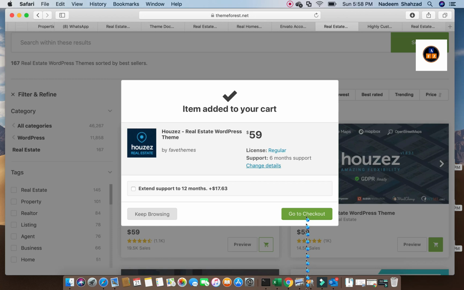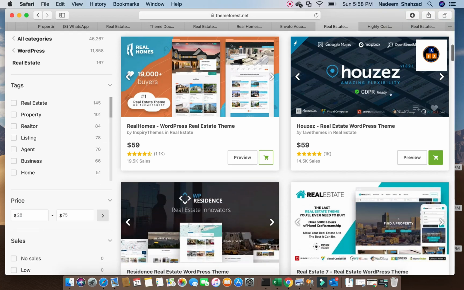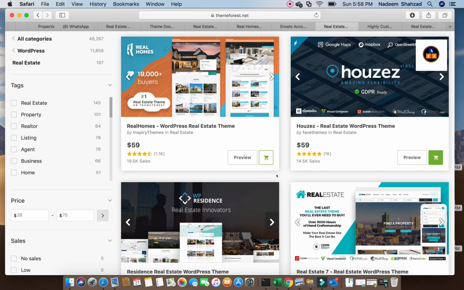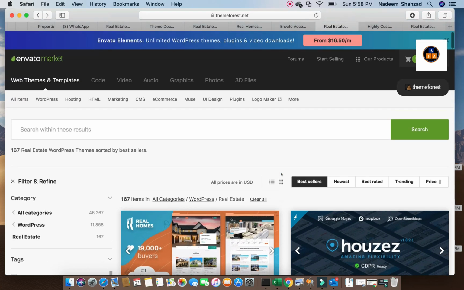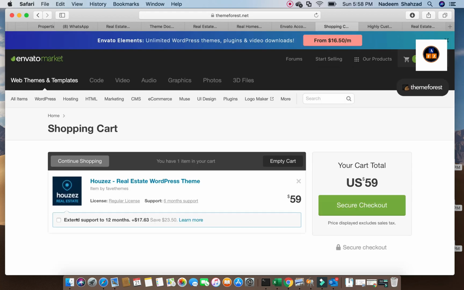Now it is adding this product into the cart, and I think it's added now. If you want to extend this support, you can extend the support. Now I'm going to the cart. Now the cart is selected and one item is there. Now I'm planning to purchase. I'm going to my cart, already added one item. If you want to extend this support, you can put this, otherwise keep it as it is. I'm going to secure checkout.